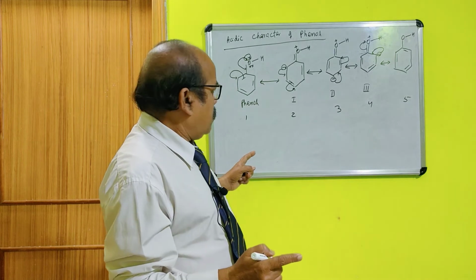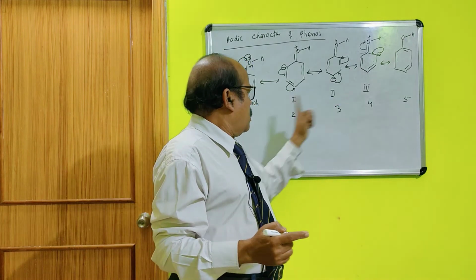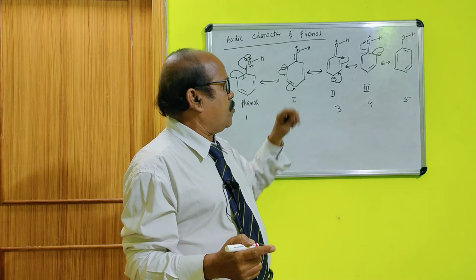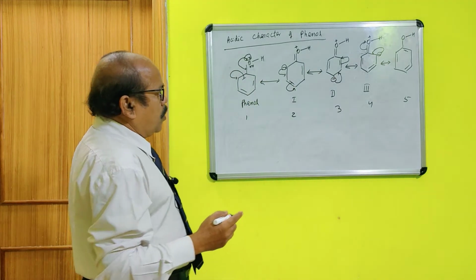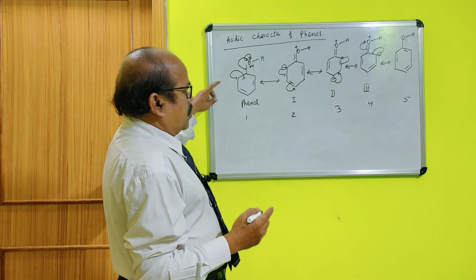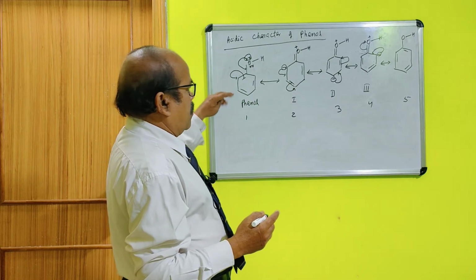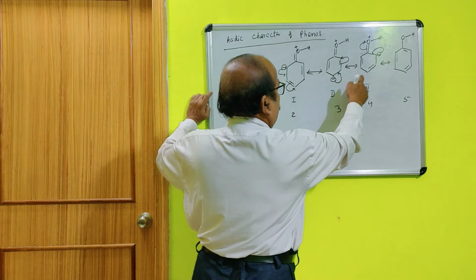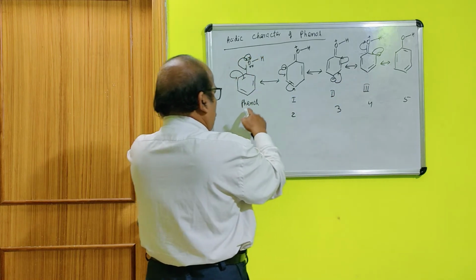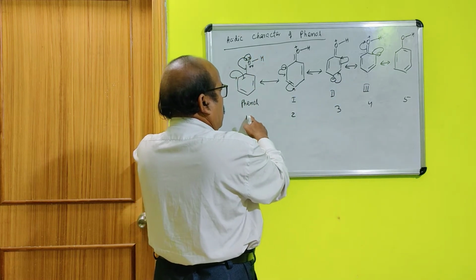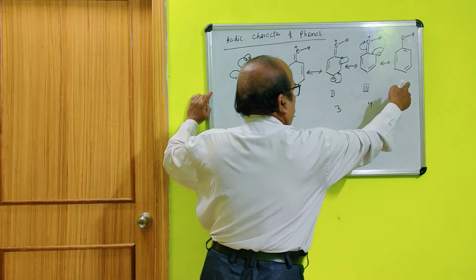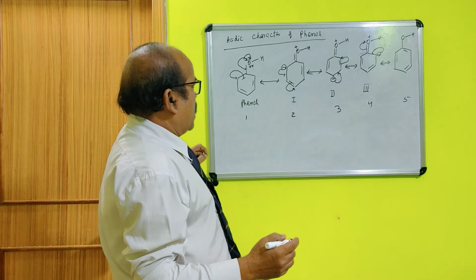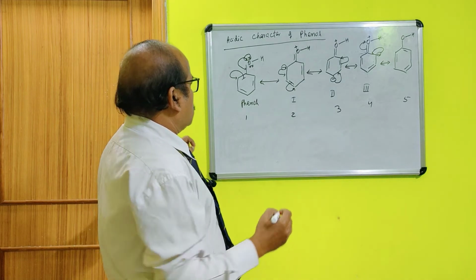Either you will count there are 3 resonating structures or there are 5 resonating structures. I have drawn all the figures here on the board. So the total number of resonating structures is 3 or 5. These 3 are the actual resonating structures, but if you count from the beginning and it ends up with the initial structure, then the total will be 5 structures. Now let me tell you, for phenoxide ion,